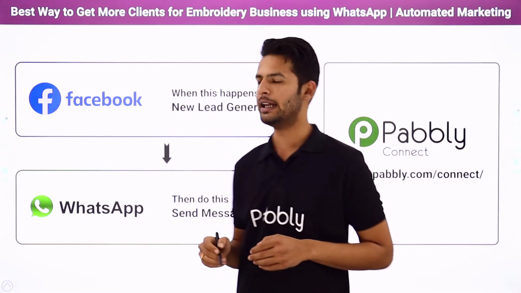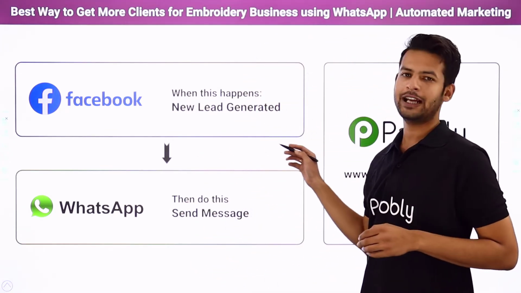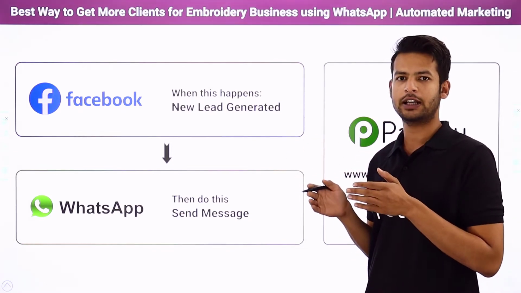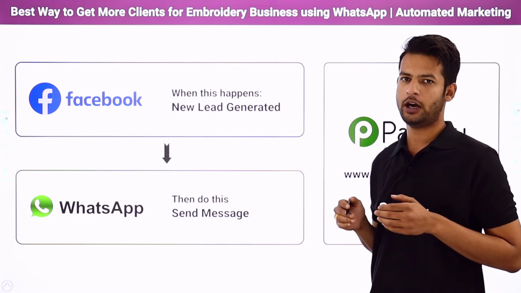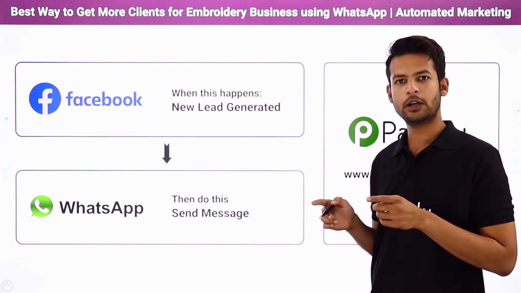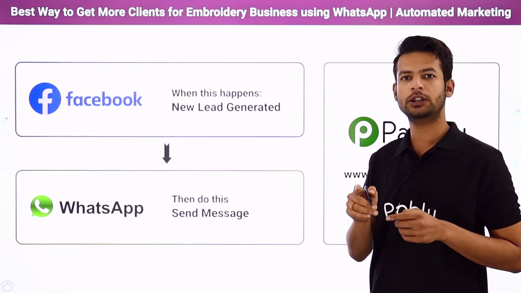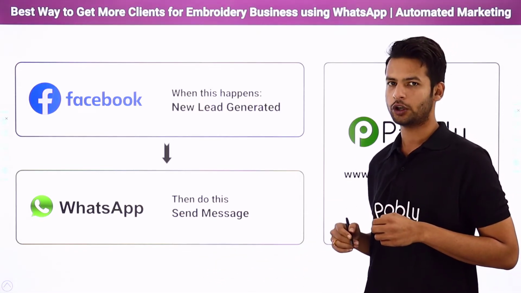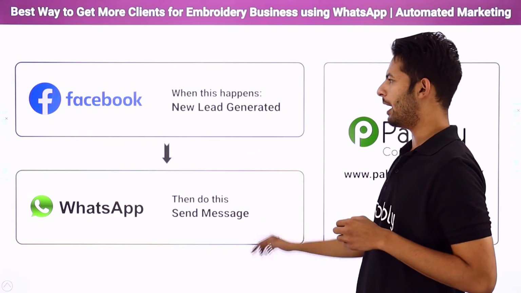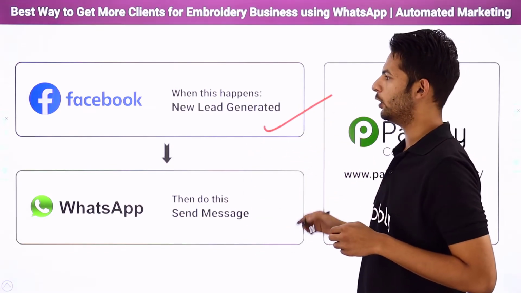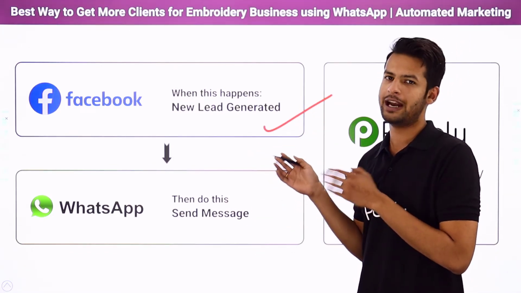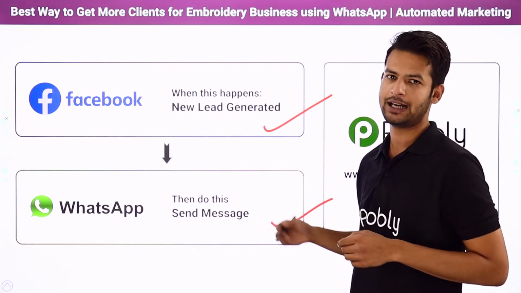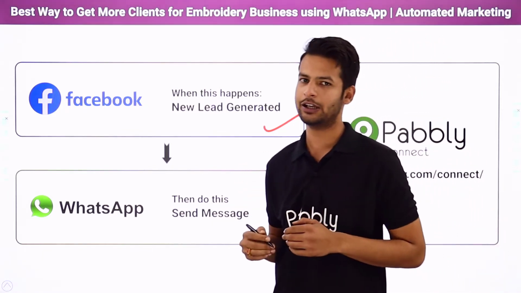You want something like this: you have advertised your boutique on Facebook. Now, whenever a new customer enters your advertisement, a form will pop up in front of them. As soon as they fill up the form, on successful form submission, they will automatically receive a WhatsApp message with the link of the brochure. So for that, I have used two applications. First, Facebook, the platform we used to advertise our boutique, and secondly WhatsApp, a famous chatting app, to send them the message and the link of the brochure.